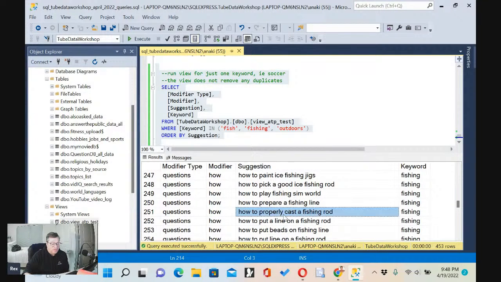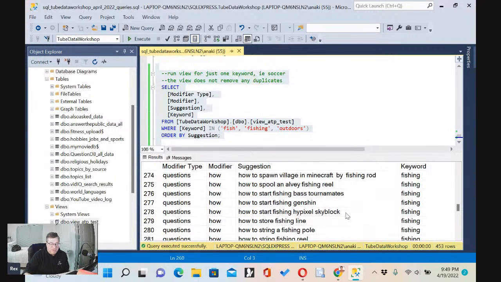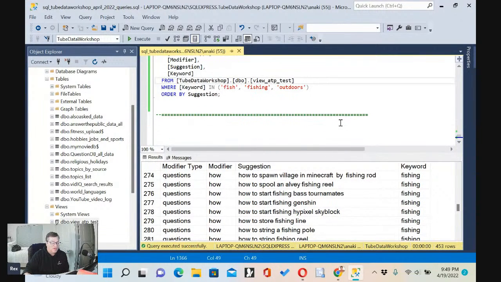How to properly cast a fishing rod, how to put a line on a fishing rod, how to put beads on a fishing line. These are all related to fishing. There you go. How to put weight on a fishing line, how to remove tip from a fishing rod. I hear Minecraft again, but it's fun. These are all related to fishing. So there you go, a lot of good ideas right off the bat.